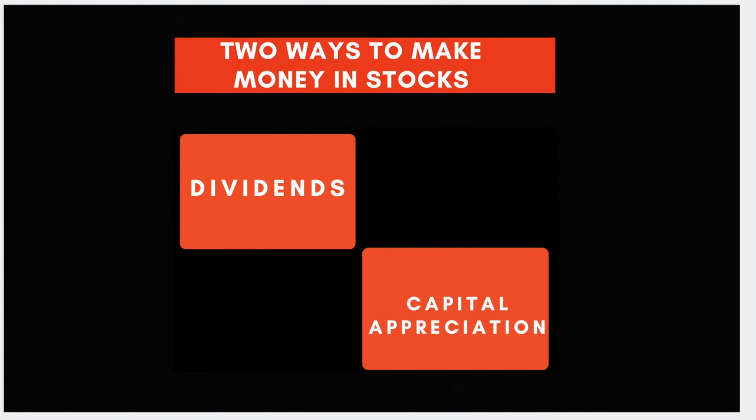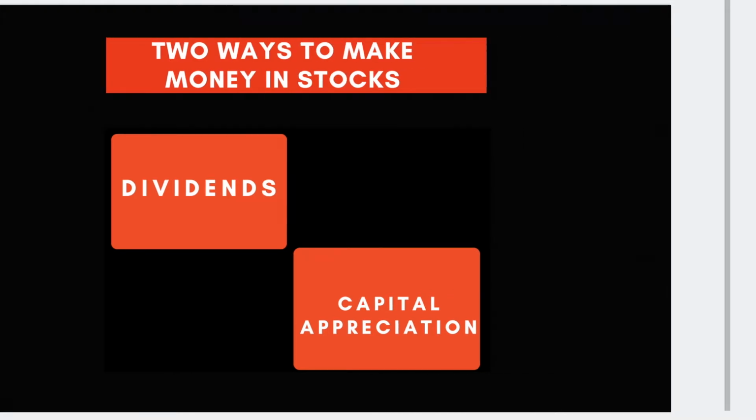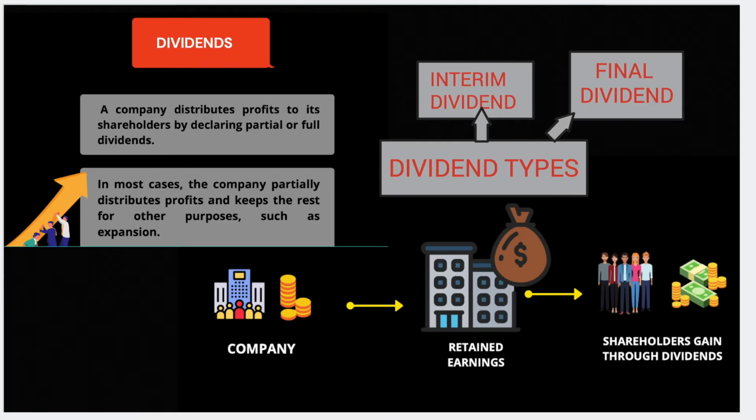There are two ways to make money in the stock market: dividends and capital gains. Capital gains is also called capital appreciation. Now let's see what is dividend. Dividend is nothing but the distribution of profits to the shareholders. If you are investing in a company and that company is in a profitable position, then they will distribute their profits to the shareholders in the form of dividend.